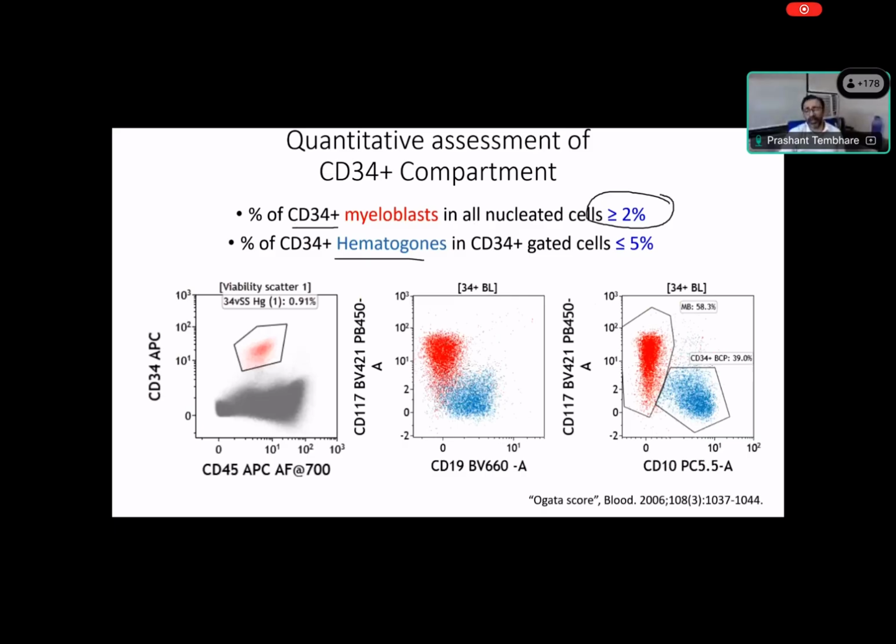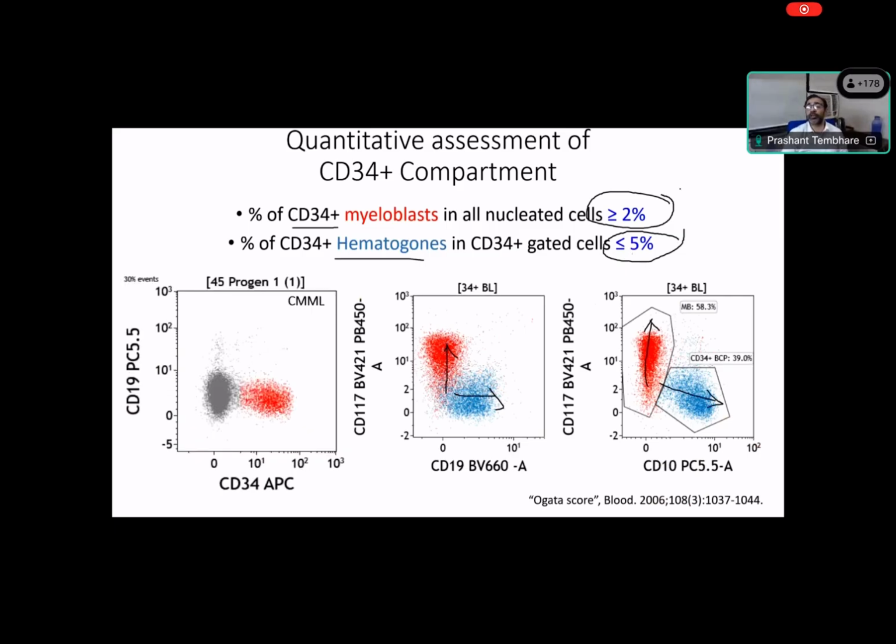But if you have more than 2% non-staging marrow, or less than 5% of hematopoiesis, it can also be seen in a neoplastic process, provided that you confirm it with other abnormalities. Normally you can see myeloid blasts, more so myeloid and erythroid, right? Like this, you can see the 39% B cell precursor, but it goes down below 5%, which indicates downregulation. These two criteria are seen in myelodysplastic syndrome, and these criteria are included in the Ogata score, which was published almost 18 years back. A similar finding we can see in CMML also.